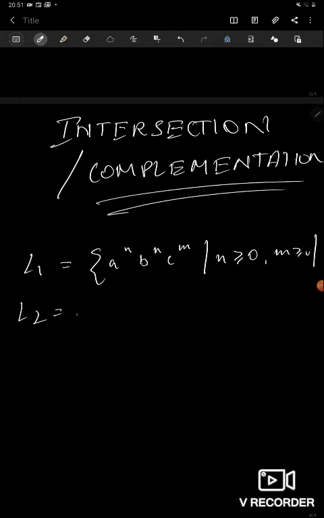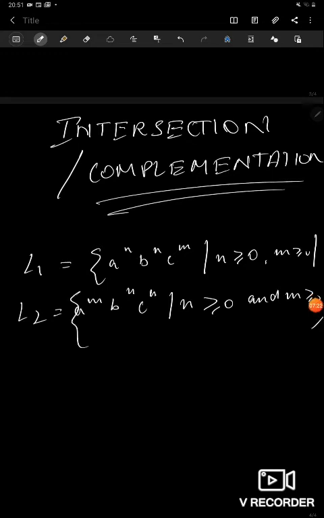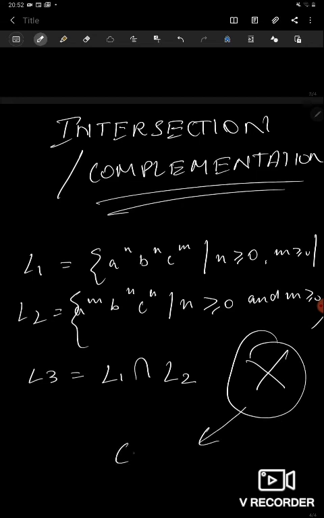Also, L2 is a^m b^n c^n, where n is greater than or equal to 0 and m is greater than or equal to 0. Then L3, which is L1 intersection L2, need not be a CFL. This is important. This need not be a context free language.